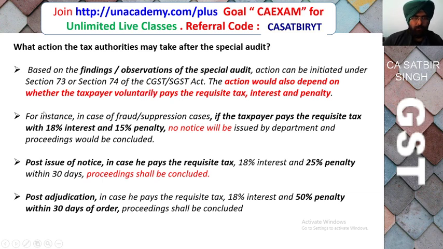So action would also depend on whether the taxpayer voluntarily pays the requisite tax or interest and penalty. Because if the taxpayer pays the requisite tax with 18% interest and 15% penalty, no notice will be issued by the GST department. If after the issue of the notice, the taxpayer pays tax plus 18% interest plus 25% penalty within 30 days, then whatever proceeding is there will be dropped. And post adjudication, in case he pays the requisite tax plus 18% interest plus 50% penalty within 30 days of the order, then proceeding will be dropped against the person.